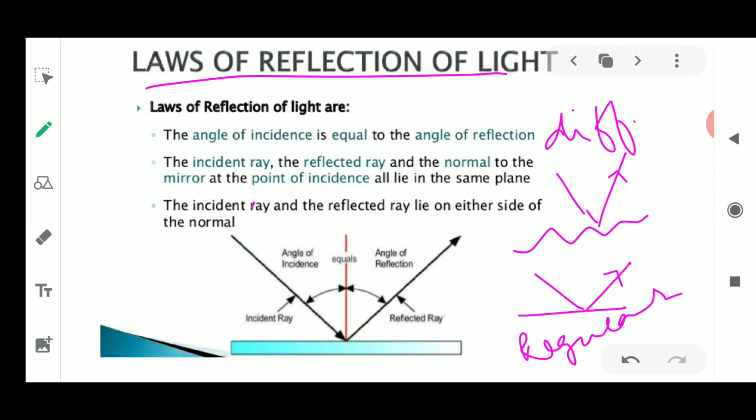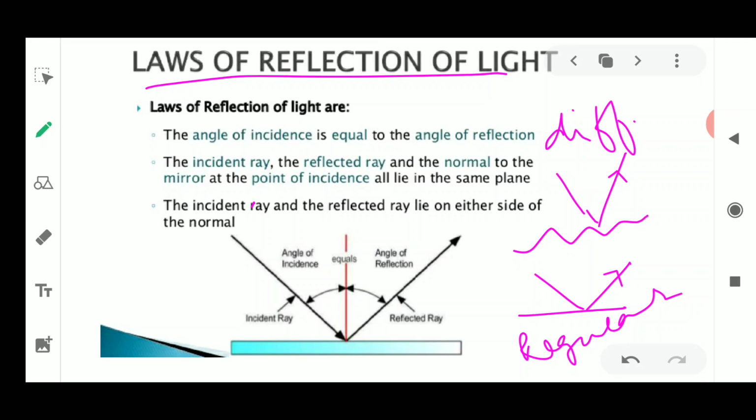Now, are they following any kind of laws? Yes. The reflected rays and incident rays, the light which is being reflected, follow the law. The reflection of light from a plane surface, like a plane mirror, or from a spherical surface like concave and convex mirrors, we'll discuss these types of mirrors in further slides. Reflection takes place according to two laws.